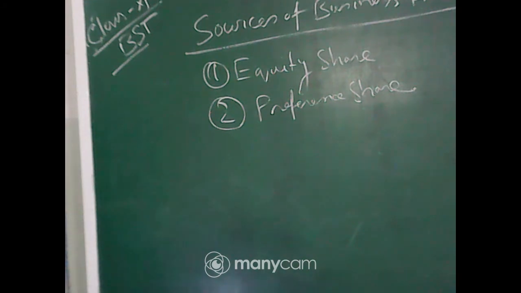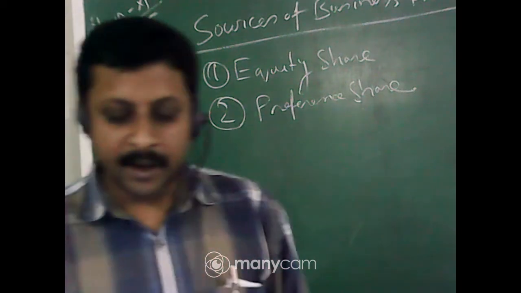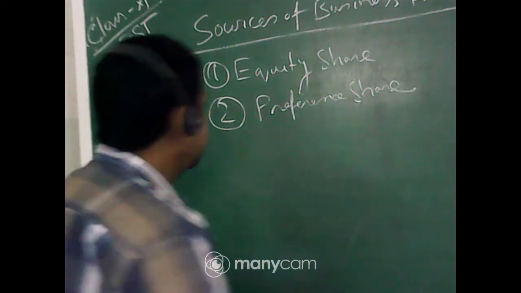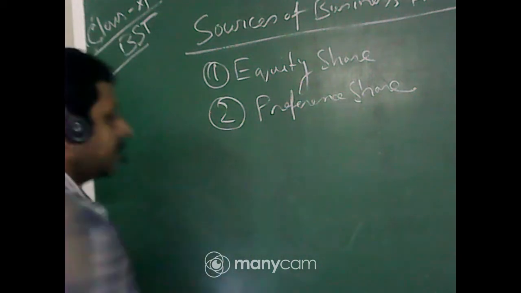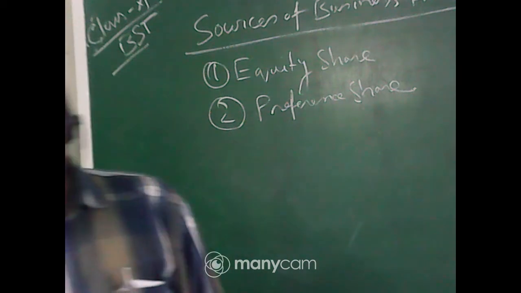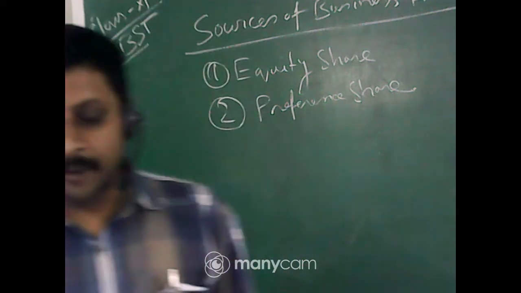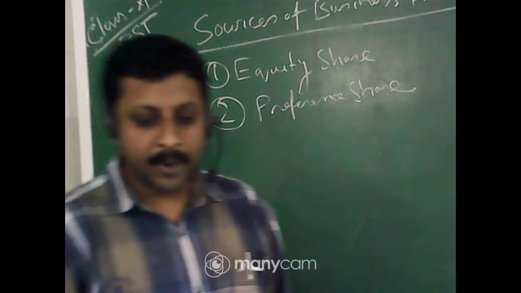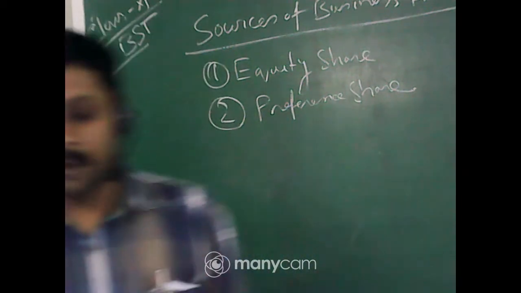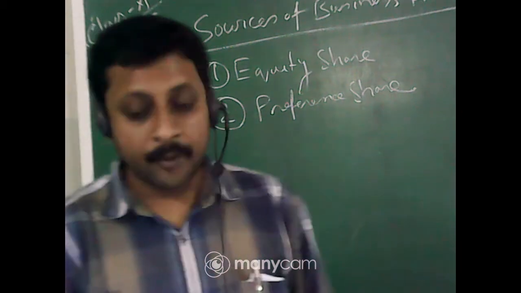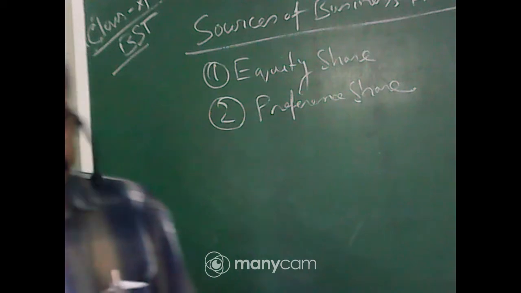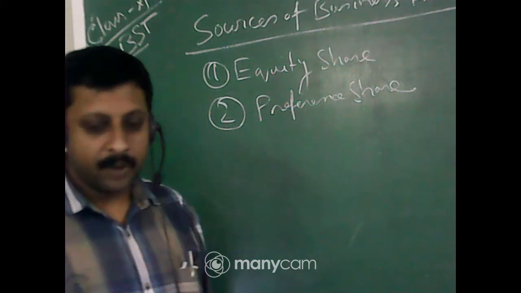Equity shares are those shares which you initially offer to the public, and the person who invested in equity share, what return will they get? They will get the dividend. When will they get the dividend? If there is a profit made by the company, then the equity shareholder gets dividend. If there is no profit, then no dividend will be paid to the equity shareholder.